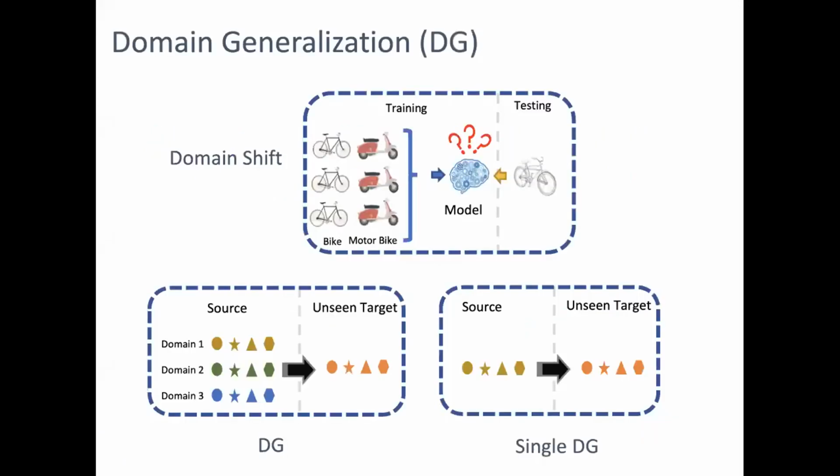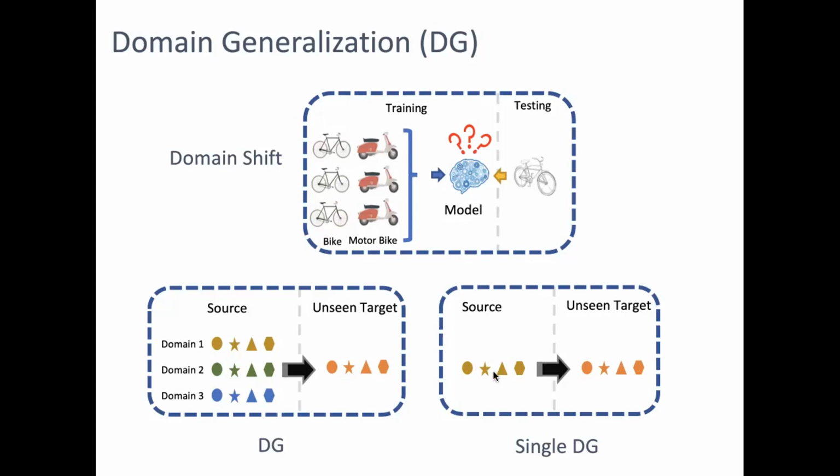Domain generalization tackles the problem of learning a model that generalizes to data drawn from a target domain that was unseen during training. Here we only have access to multiple sources of data that might come from different distributions, but we don't have access to target data that comes from another different distribution.